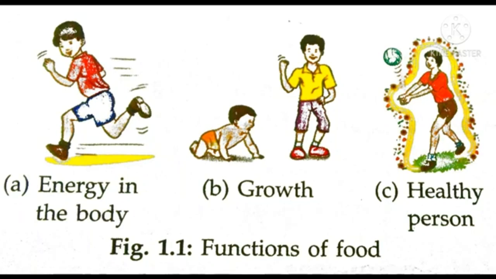To keep our body healthy and working properly, we need food. Food may be of different types like milk, rice, wheat, egg, chicken, pulses, ghee, fruits, vegetables, etc. Whatever we eat or drink to live or for survival is called food.